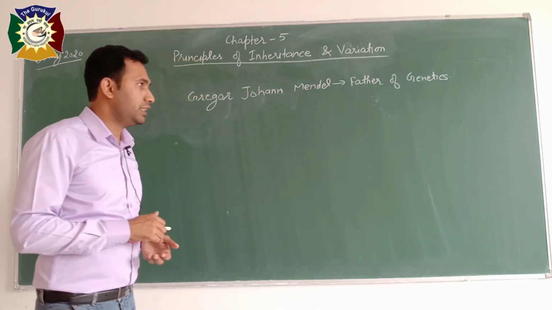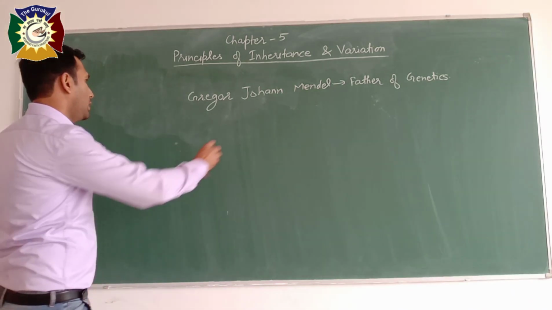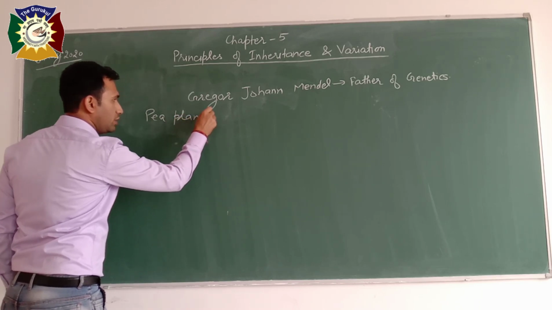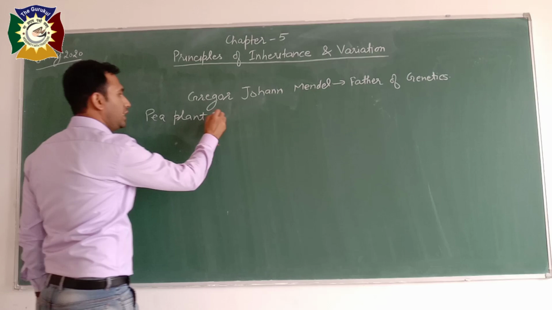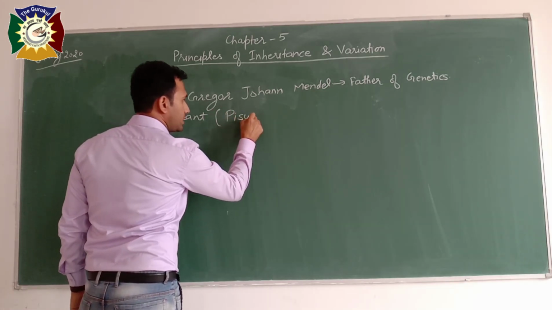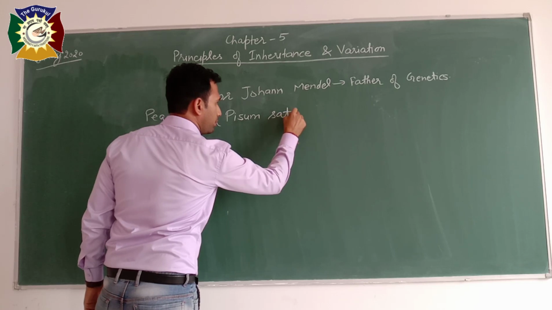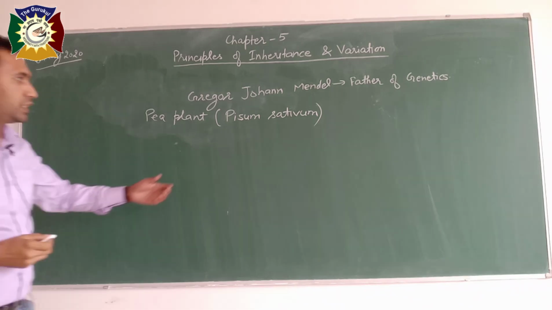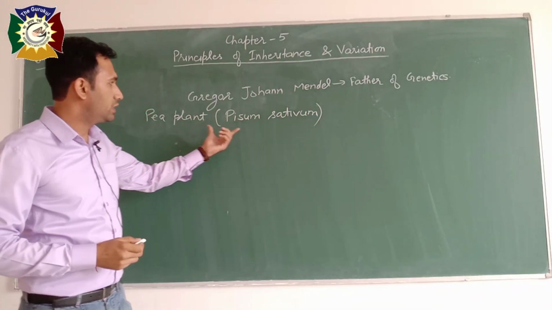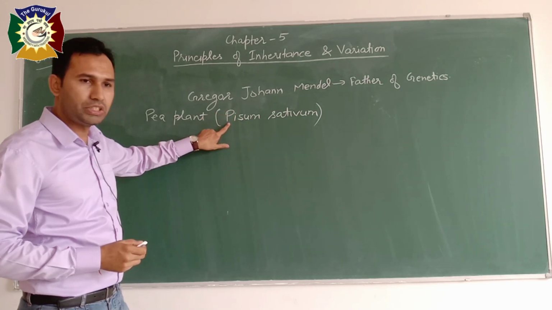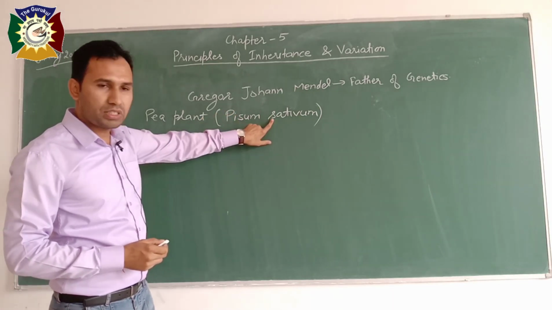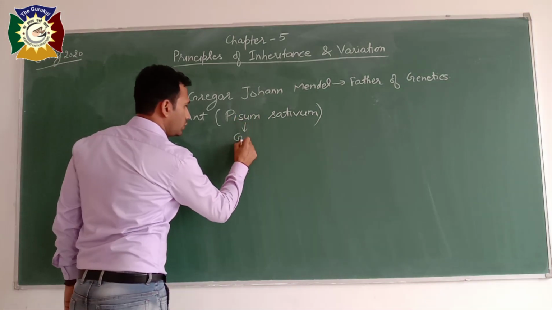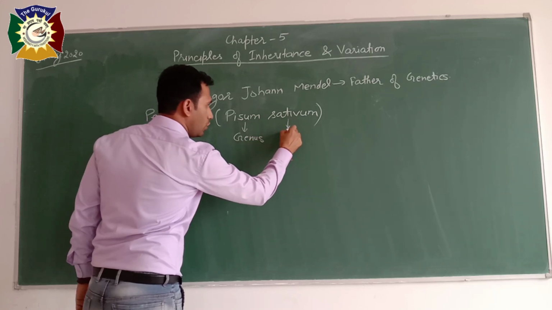He selected a plant for his experiment, and the name of the plant was pea plant. Pea means matar. So pea plant, and the scientific name of this plant is Pisum sativum. As we know, the scientific name of any organism should be written like this: the first letter of the genus should be capital, while the first letter of the species should be small. So this is the name of the genus and this is the name of the species.